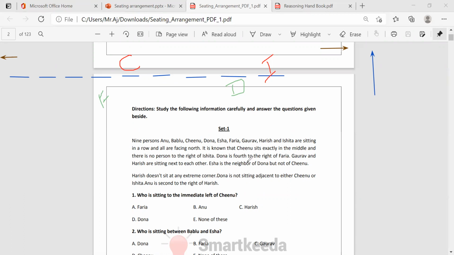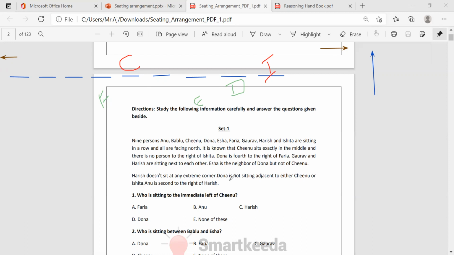Isha is neighbor of Dona, but not neighbor of Chinu. Okay, we can take Isha also here. Neighbor of Dona, not neighbor of Chinu. Harish is not at an extreme corner. Dona is not sitting adjacent to either Chinu or Ishita.